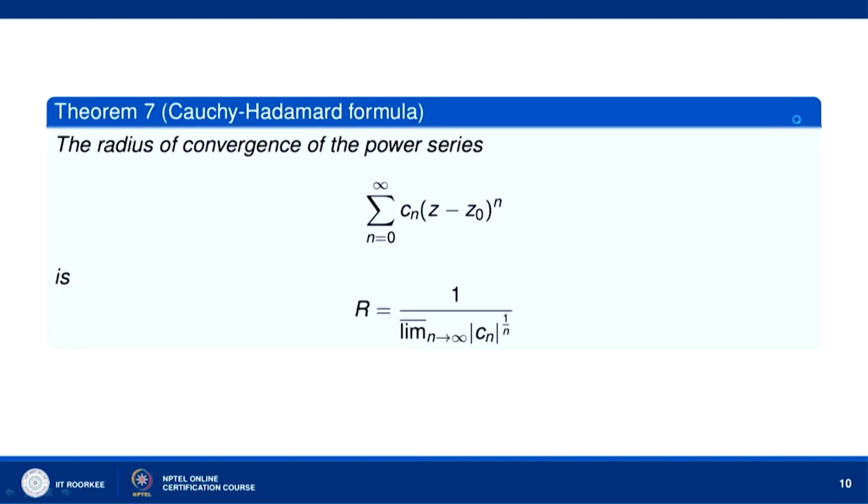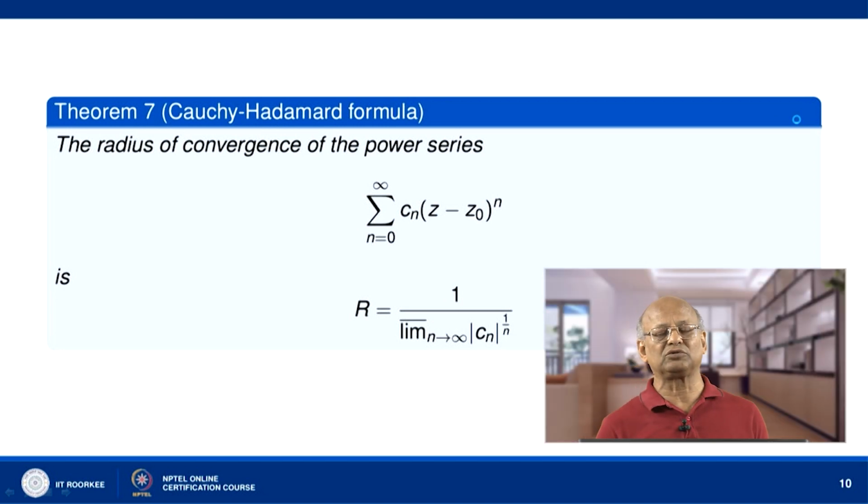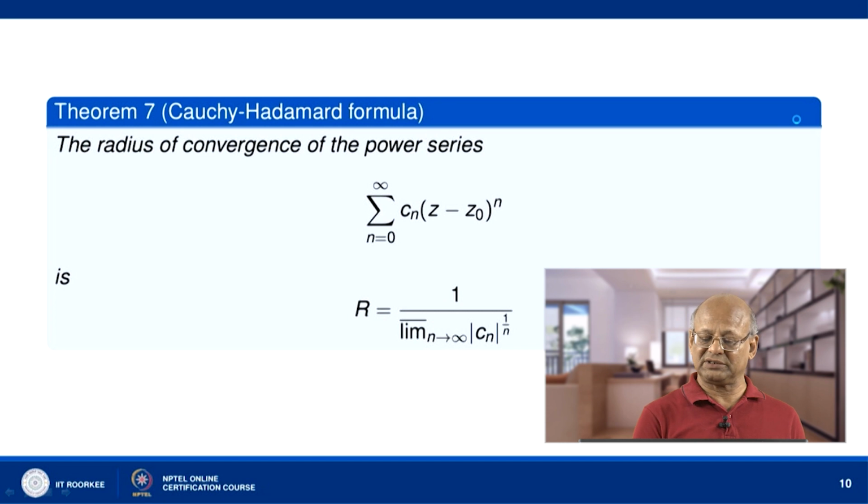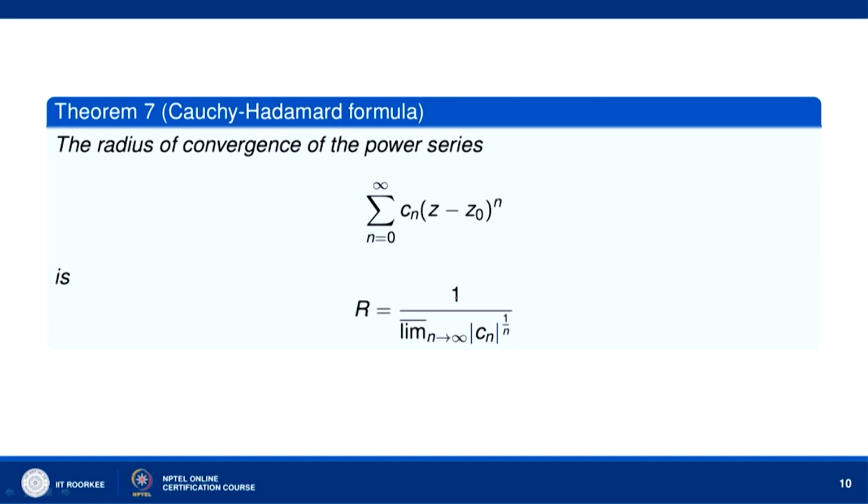Now, let us consider the case where the limit of mod of Cn to the power 1 by n as n goes to infinity does not exist. There we use the Cauchy-Hadamard formula. The radius of convergence of the power series sigma n equal to 0 to infinity Cn times z minus z naught to the power n is r equal to 1 over limit superior n goes to infinity mod of Cn to the power 1 by n. So, let us see how we prove this.